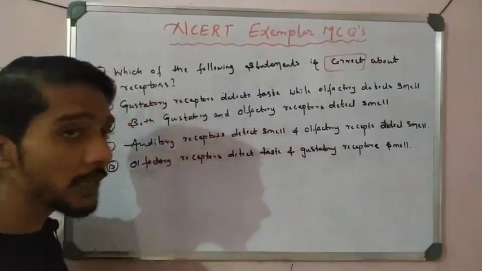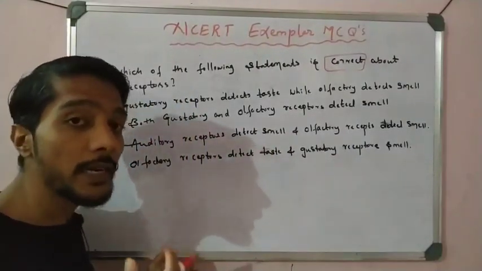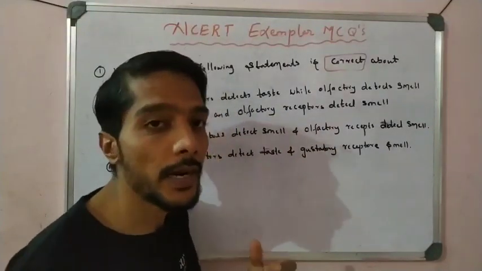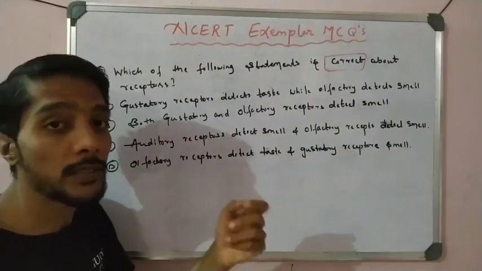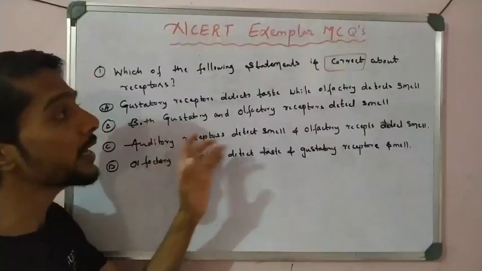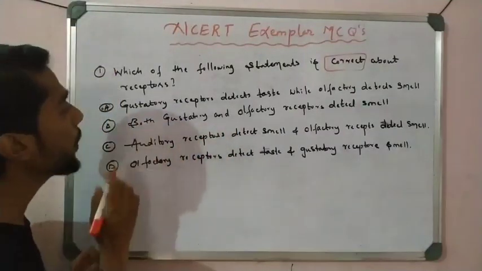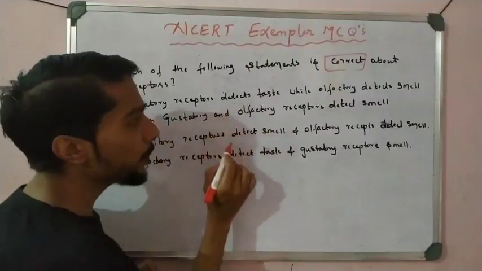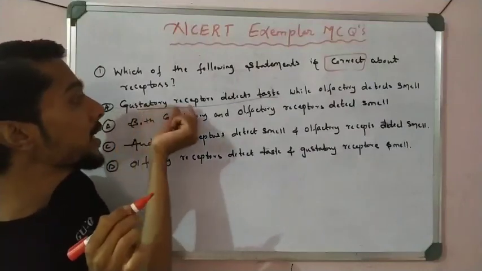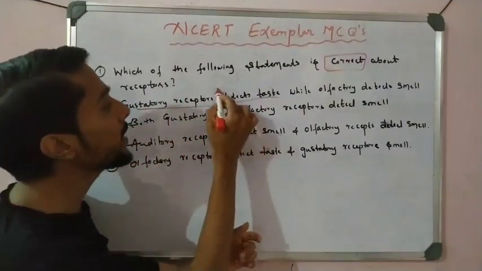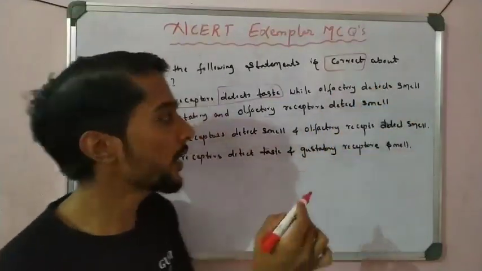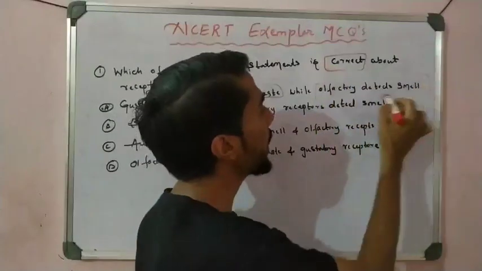Let us see, receptors are given. We know that different receptors are there: taste receptors, sound receptors, pain receptors, heat receptors, smell receptors. Which statement is correct about receptors? Option number 1: gustatory receptors detect taste. This is right. So you have to remember that the function of gustatory receptors is to detect taste. And olfactory detects smell. That is also correct. So the first statement looks correct.